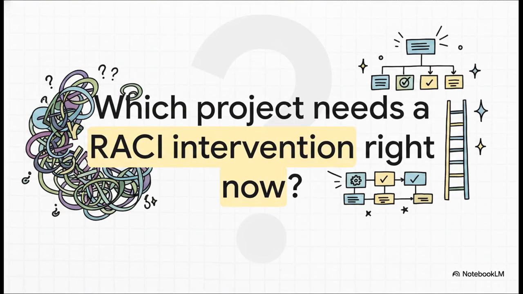So I want to leave you with this final provocative thought. Take a hard look at your own workload today. Which of your current chaotic projects desperately needs a RACI intervention? Seriously, take just 10 minutes, map out your tasks, assign your R's and A's, and watch how quickly you can regain clarity, boost your team's morale, and drive true outcome-based accountability.